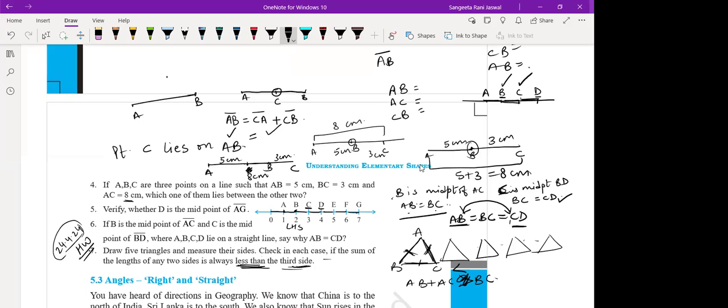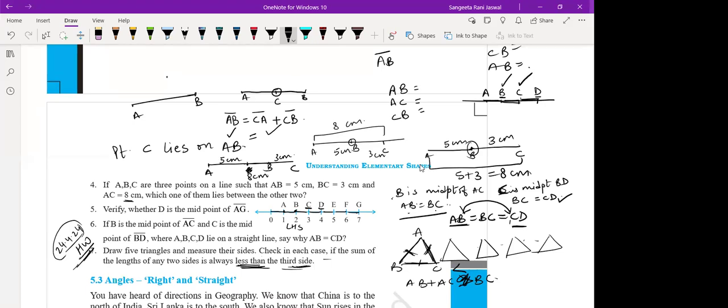So let's see the next question. In question number 7, draw 5 triangles and measure their sides. Check in each case if the sum of the length of any two sides is always less than the third side. You have to make 5 triangles and check whether the sum of two sides is less than the third side or not.